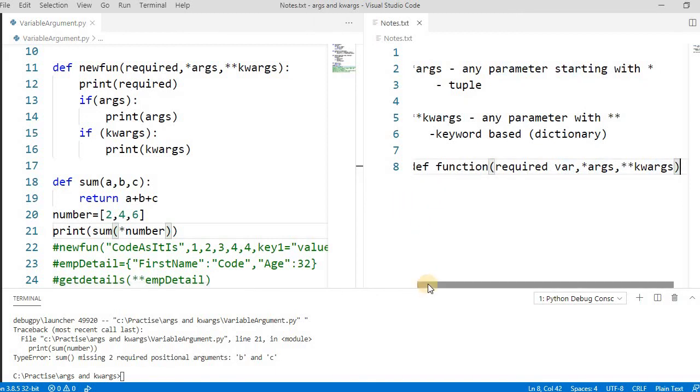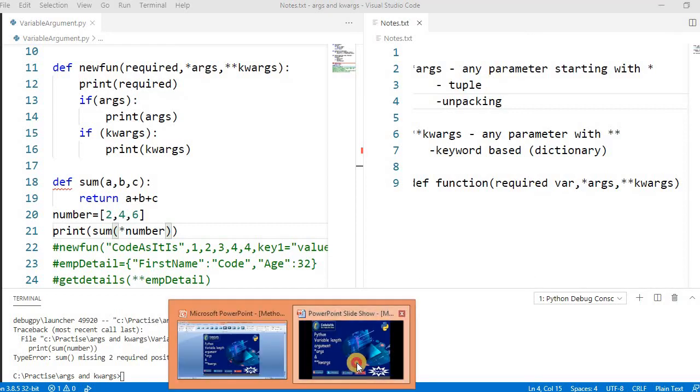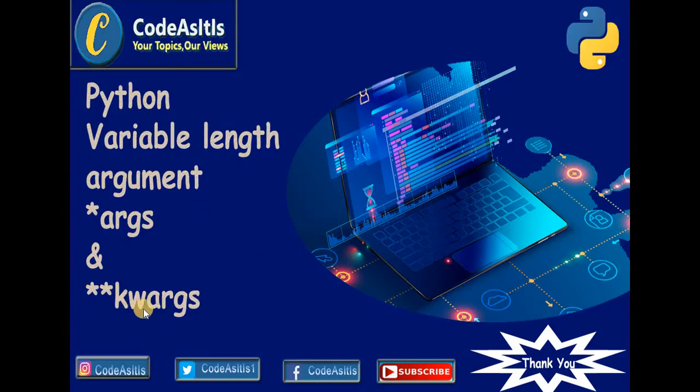This is very useful for us if you don't know how many parameters should be passed. So the star is also used for unpacking. This is mostly all about the star argument and the double star keyword arguments. So this one is the argument, this one is the keyword argument.